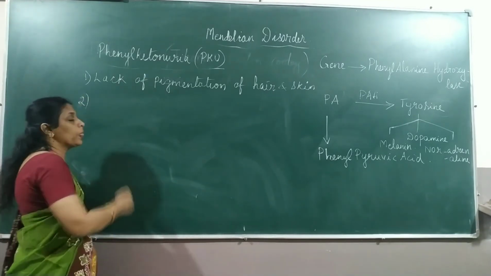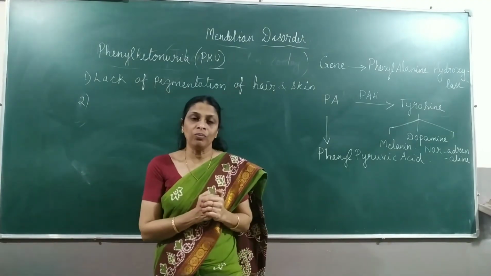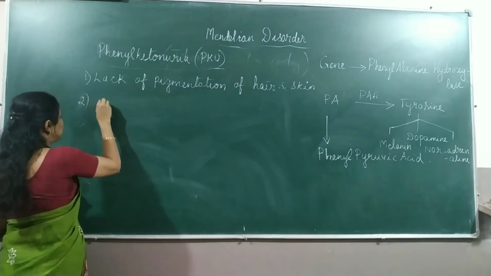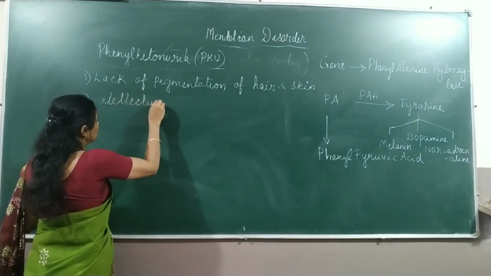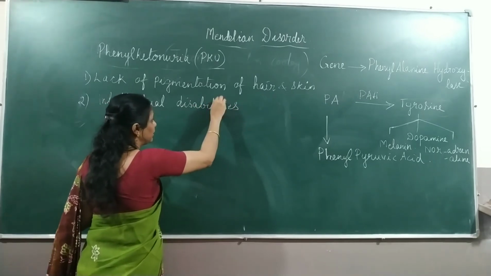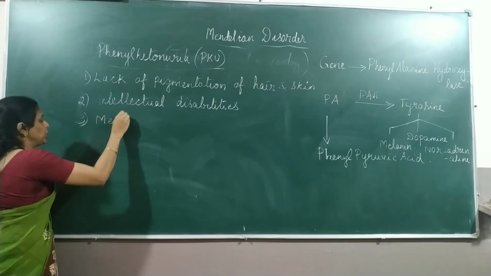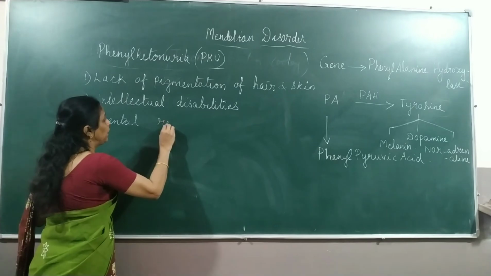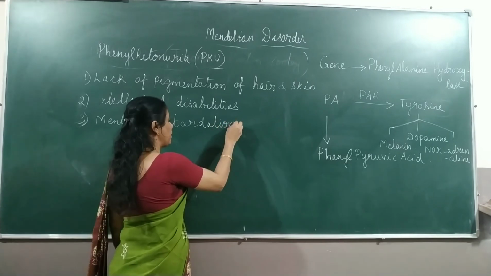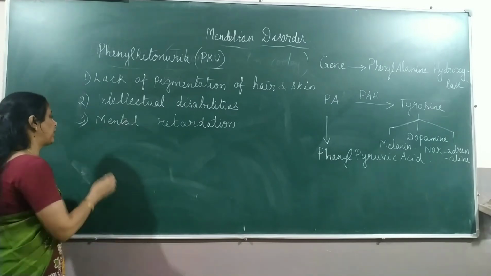The second symptom is the person will be having some intellectual problems, or his IQ will be very low. He will be having some disabilities, so intellectual disabilities we can say, and the person will be mentally retarded. So that is the third symptom, mental retardation. When you write mental, be careful. Many a time students make the mistake of writing it as mental, we miss the letter N. So mental retardation.